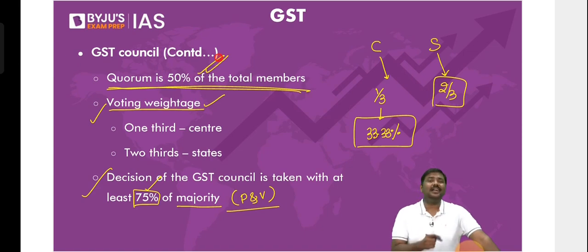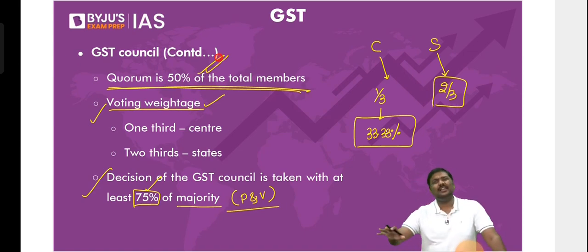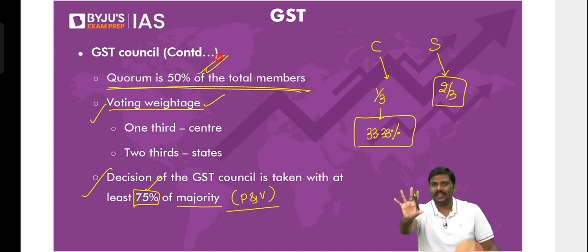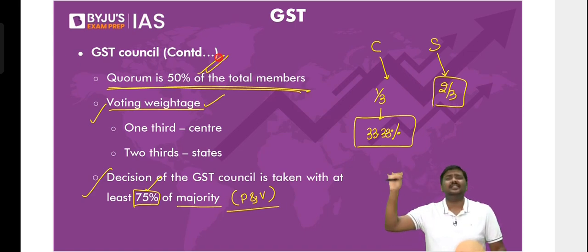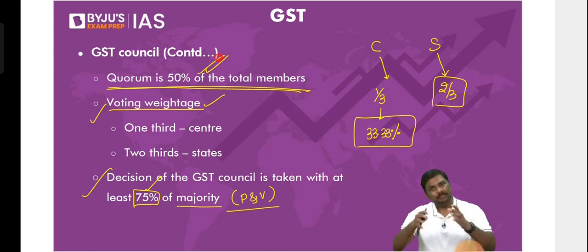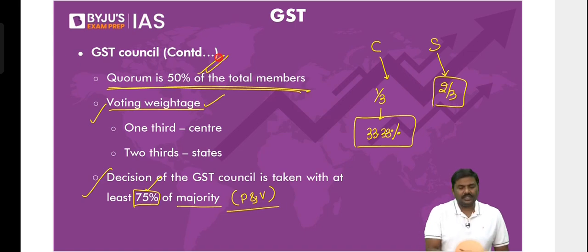So this is the importance regarding the idea of a GST Council. Now don't enter into all these calculations. UPSC will not ask you this. Why? It has been 5 years since the implementation of GST. If they wanted to ask, they could have asked the calculations many years ago itself. So don't run into, sir, how do we calculate each state's voting weightage. You can do that, but it is of no consequence for UPSC. Done? So this is the GST Council.